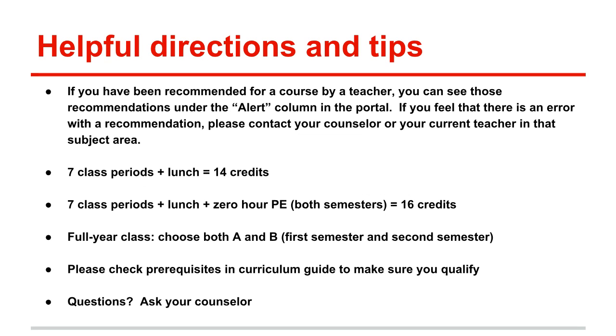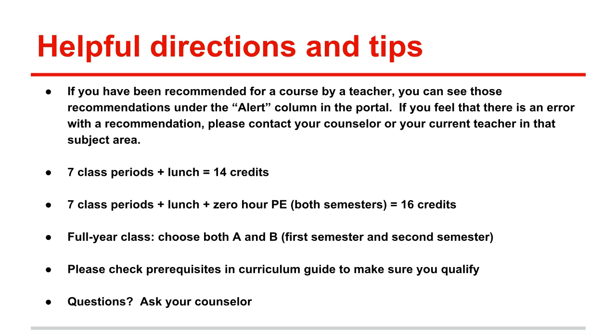Some helpful directions and tips. If you have been recommended for a course by a teacher, you can see those recommendations under the alert column in the portal. If you feel that there is an error with a recommendation, please contact your counselor or your current teacher in that subject area. So a typical schedule with 7 classes and a lunch will equal 14 credits.